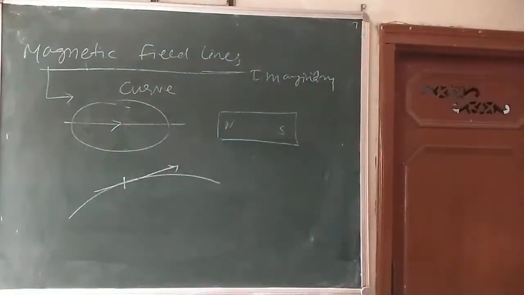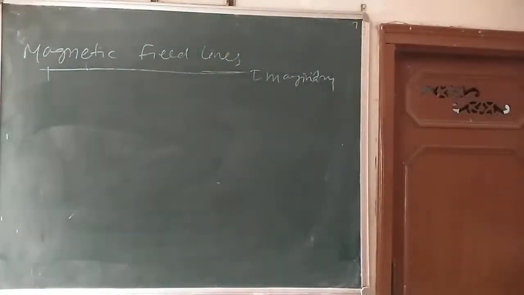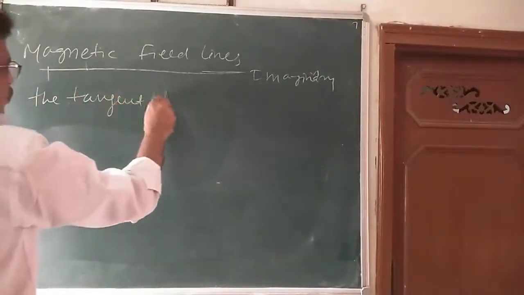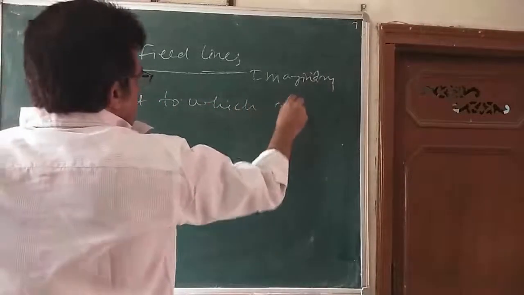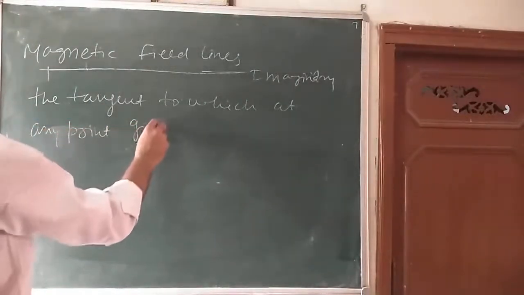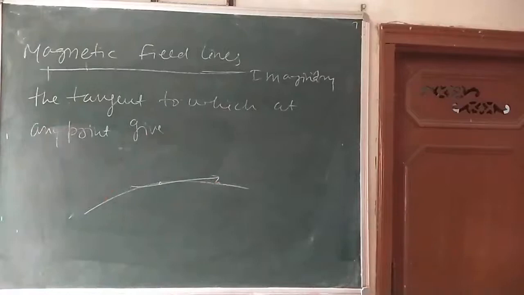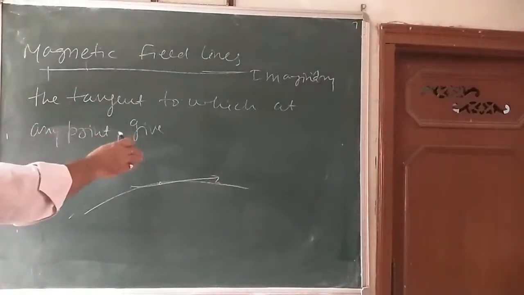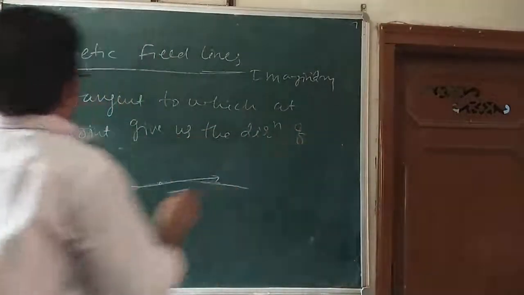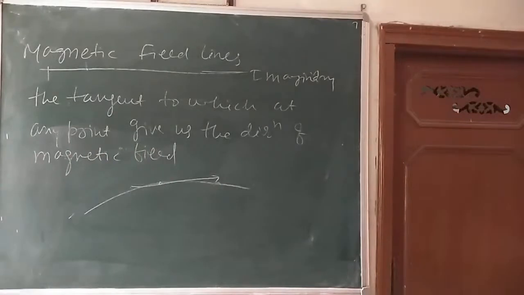A magnetic field line is an imaginary curve, the tangent to which at any point gives the direction of the magnetic field. If you have any magnetic field line and you draw a tangent like this, the tangent to which at any point gives us the direction of the magnetic field. Is it clear?